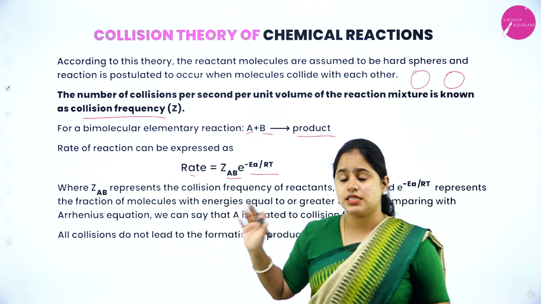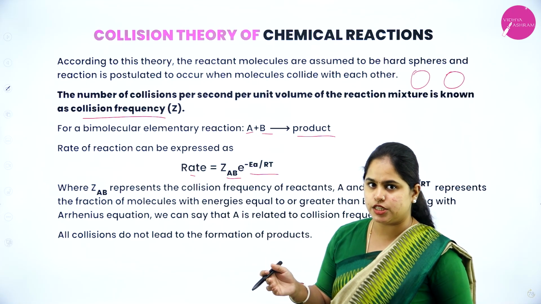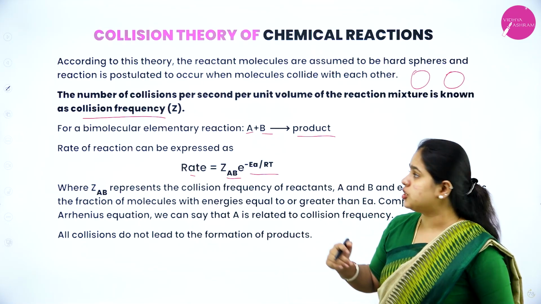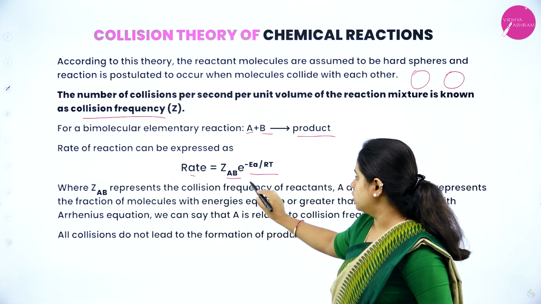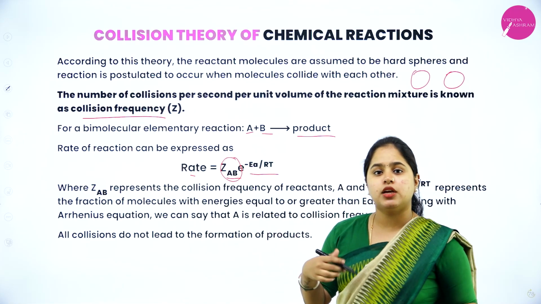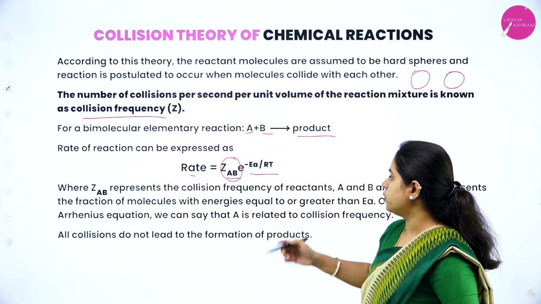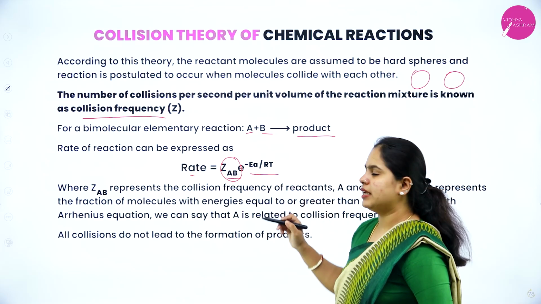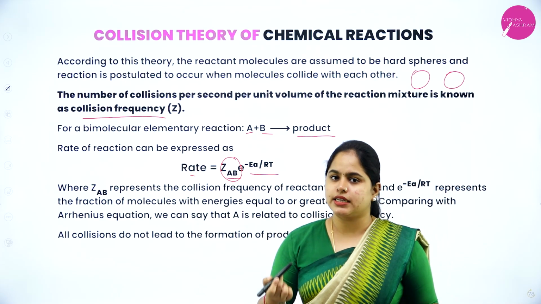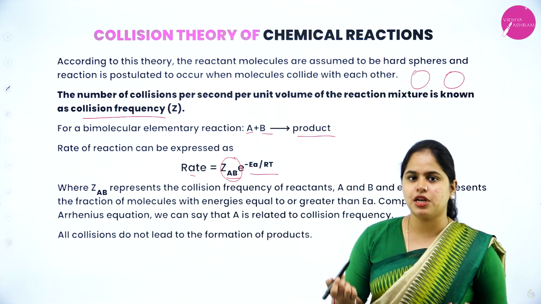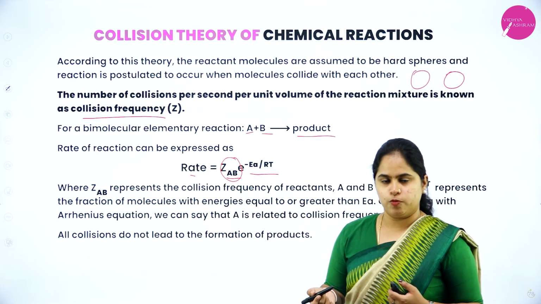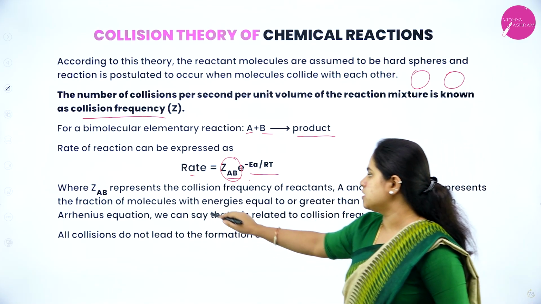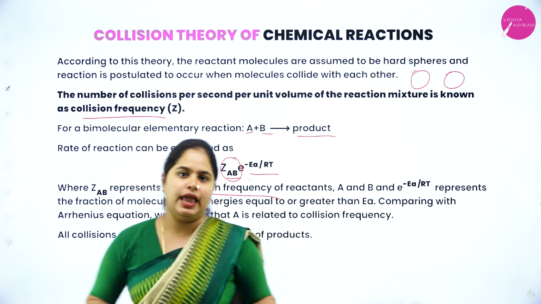This equation is the Arrhenius equation, to which the collision frequency is also included, that is ZAB. So the equation becomes rate equals ZAB, the collision frequency, into e raised to minus Ea by RT. Ea is the activation energy, R is the universal gas constant and T is temperature, which you already know. Here ZAB represents the collision frequency of reactants A and B.